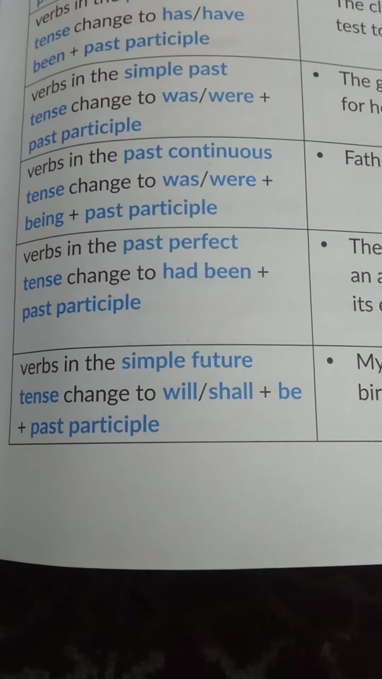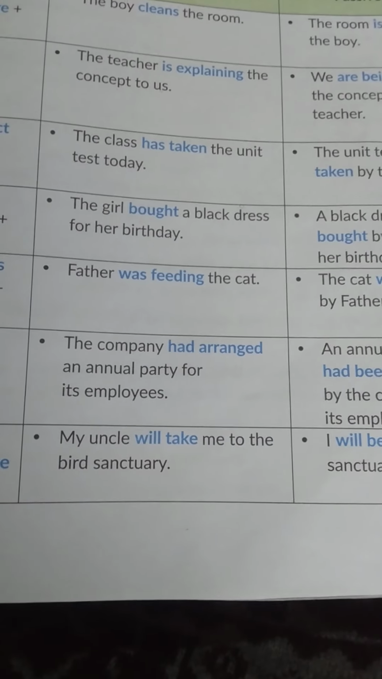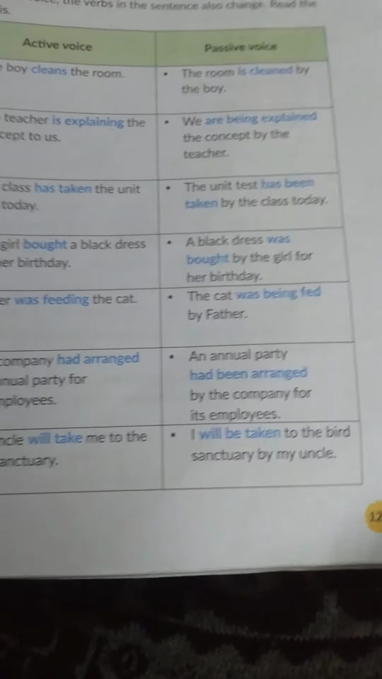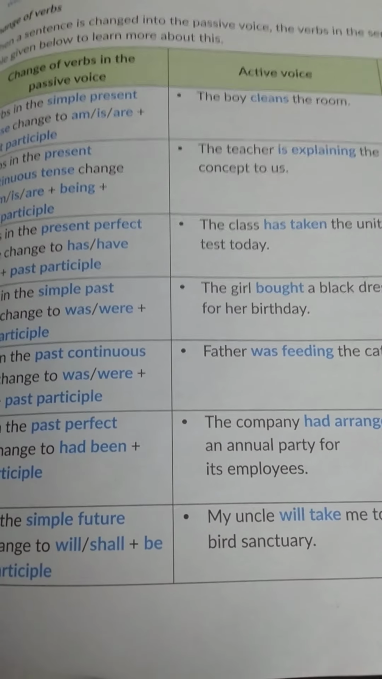Verbs in the simple future tense change to will or shall plus be plus past participle. Will or shall will be there. My uncle will take me to the bird sanctuary. I will be taken to the bird sanctuary by my uncle. Will be taken will be there. Okay. So these are the basic rules for how to change an active voice to a passive voice.